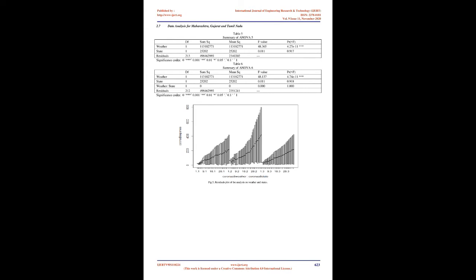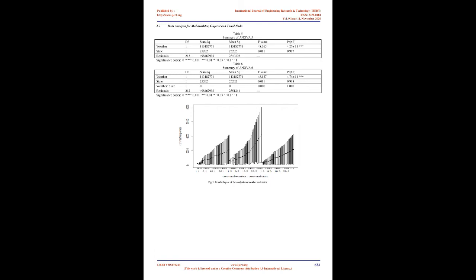Table 2. Summary of ANOVA 2. DF, Sum Sq, Mean Sq, F value, Pr(>F). Weather 1, 9.414 E+08, 9.413998 E+08, 63.31, 1.05 E-13. State 1, 4.717 E+08, 4.717222 E+08, 31.73, 5.60 E-08. Weather:State 1, 2.407 E+08, 2.40705 E+08, 16.19, 7.98 E-05. Residuals 212, 3.152 E+09, 14868406.